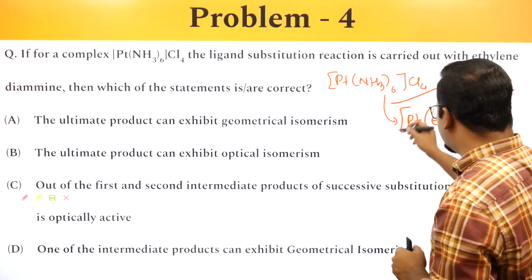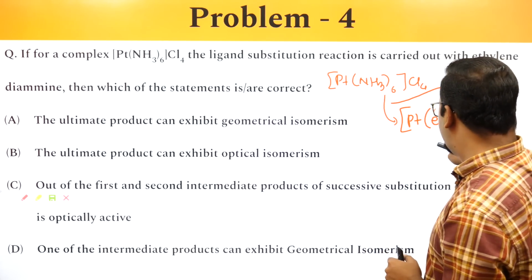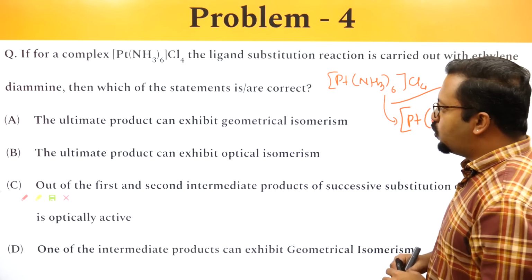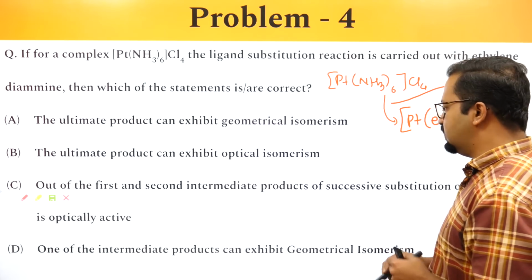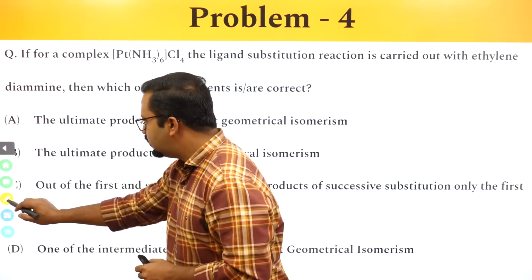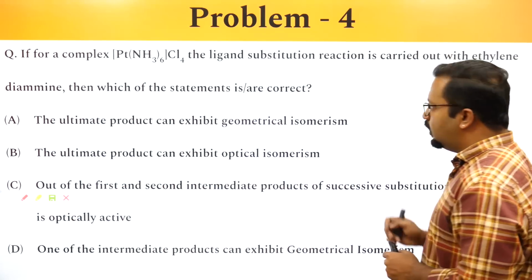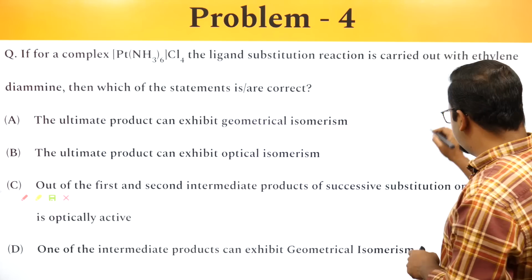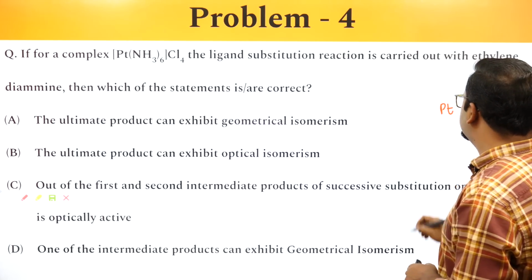So let's look at the final outcome. The final outcome is this: Pt(en)3Cl4. The ultimate product can exhibit geometrical isomerism. Let's look at whether that option is correct or not. So I can draw it like this: Pt.